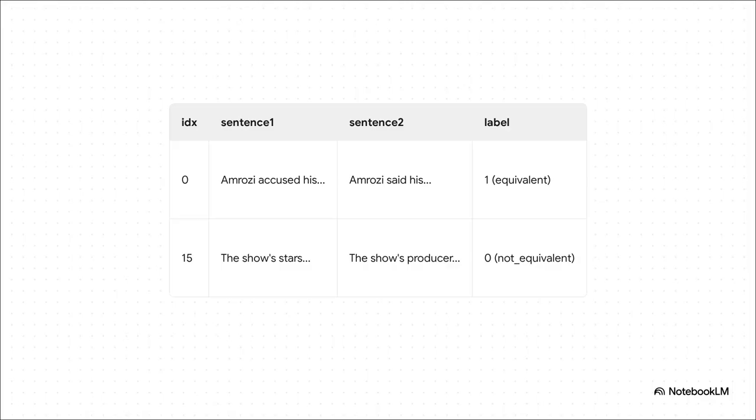And this table gives us a perfect little snapshot. Take a look at that first row, index 0. The two sentences are really similar, right? Accused his brother versus said his brother. So it gets a label of 1 for equivalent. Now jump down to row 15. The show's stars and the show's producer. Totally different meanings, so that gets a label of 0 for not equivalent. The whole goal is to train a model to figure this out on its own.